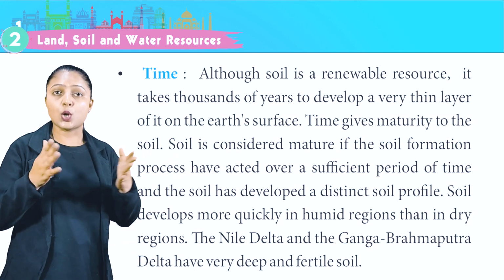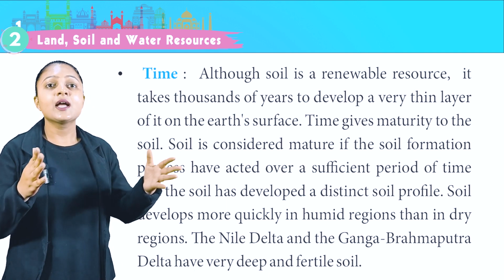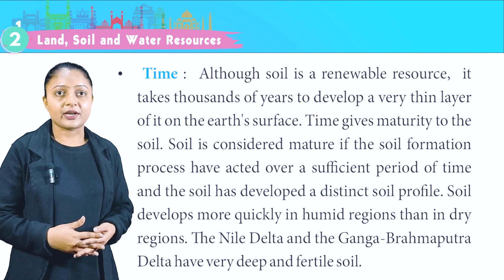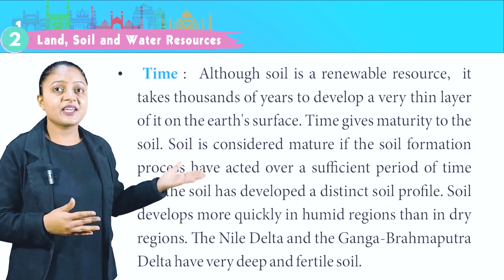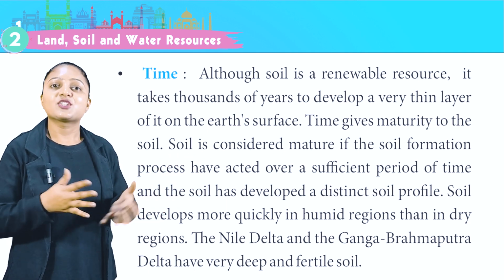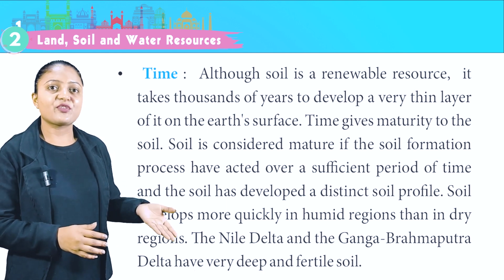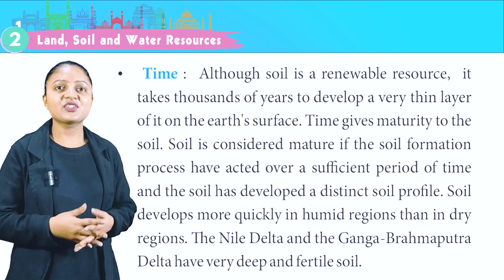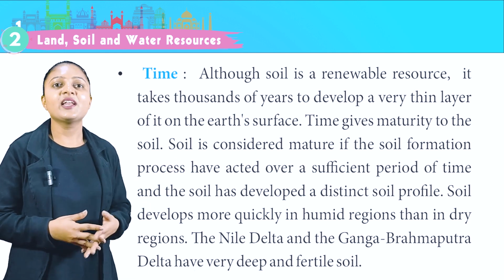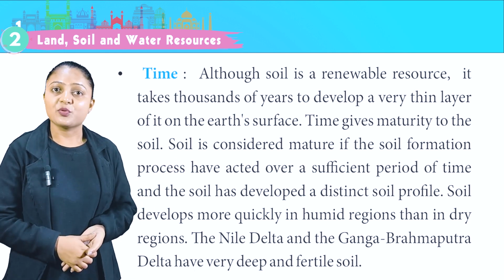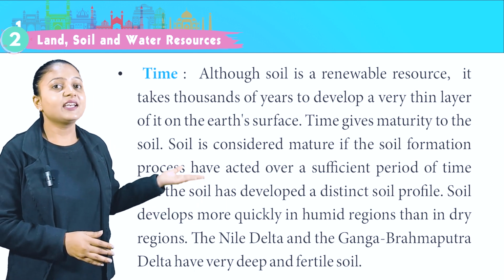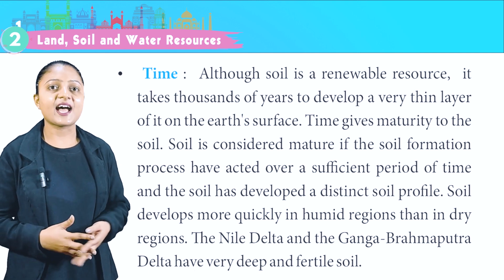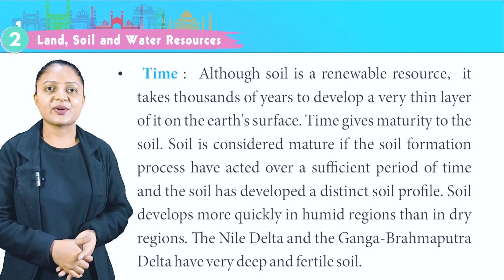Time. Although soil is a renewable resource, it takes thousands of years to develop a very thin layer of it on the earth's surface. Time gives maturity to the soil. Soil is considered mature if the soil formation processes have acted over a sufficient period of time and the soil has developed a distinct soil profile. Soil develops more quickly in humid regions than in dry regions. The Nile Delta and the Ganga Brahmaputra Delta have very deep and fertile soil.